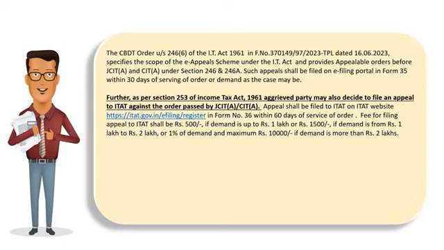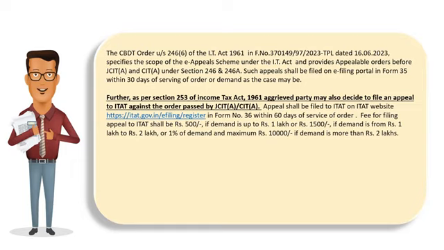Appeal shall be filed to ITAT on the ITAT website https://itat.gov.in in Form number 36 within 60 days of the service of the order. Fee of filing appeal to ITAT shall be ₹500 if demand is up to ₹1 lakh, or ₹1,500 if the demand is from ₹1 lakh to ₹2 lakh, or 1% of the demand and maximum ₹10,000 if demand is more than ₹2 lakhs.